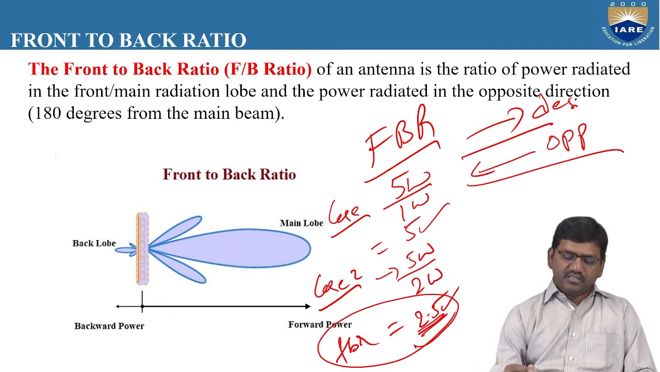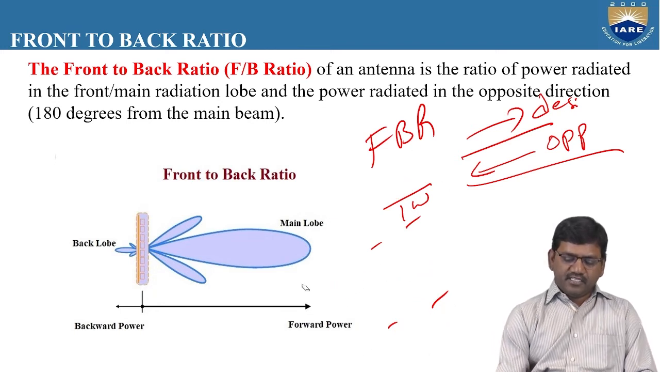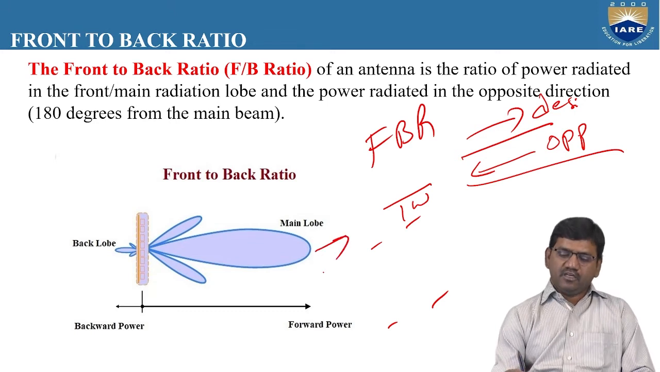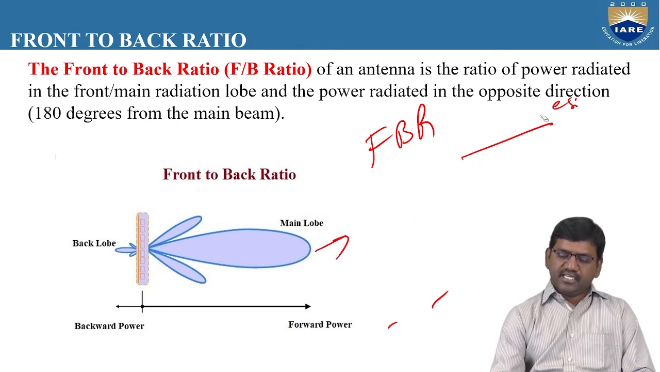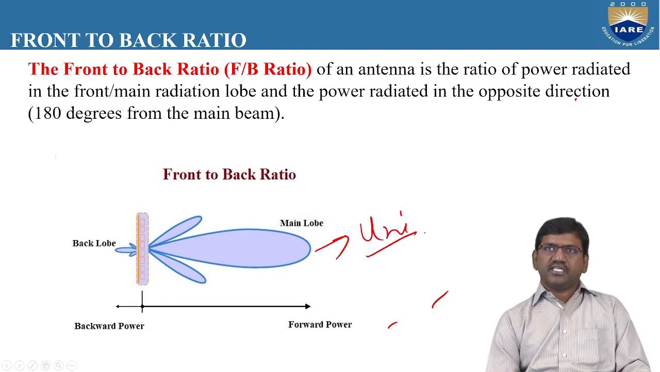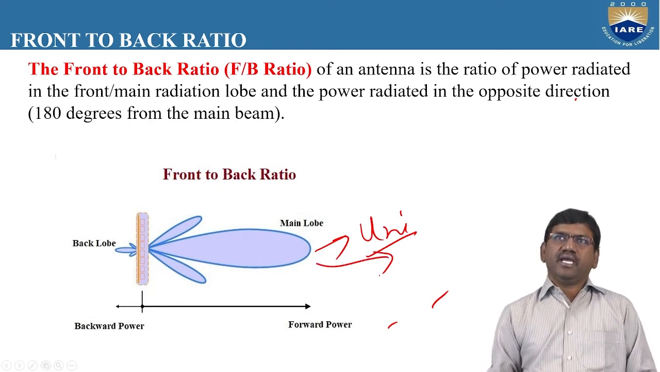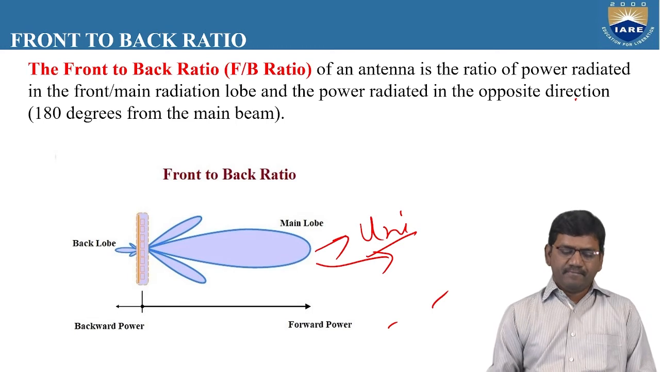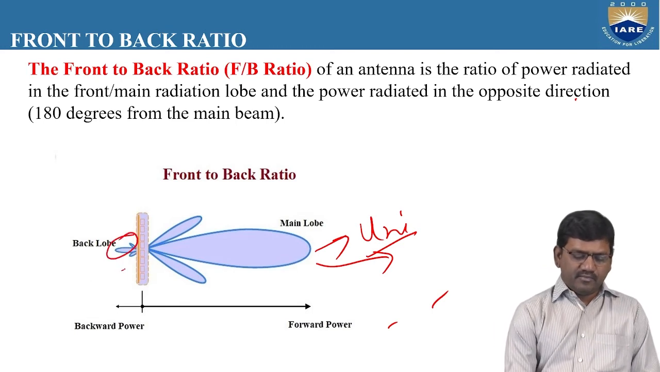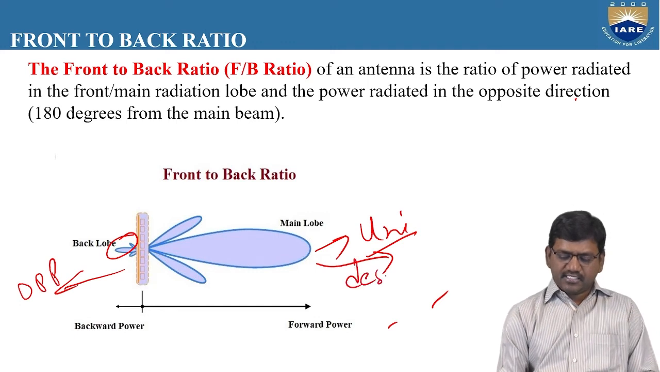As you can see in the display here, the power radiated in the desired direction is very high. This is the main lobe, which represents the power radiated in the desired direction. This is unidirectional. As the radiation pattern, you can observe here, it is unidirectional. The major lobe is where the maximum amount of radiation is observed. And here there is a little amount of opposite direction radiation. This is the opposite direction, and this is the desired direction.